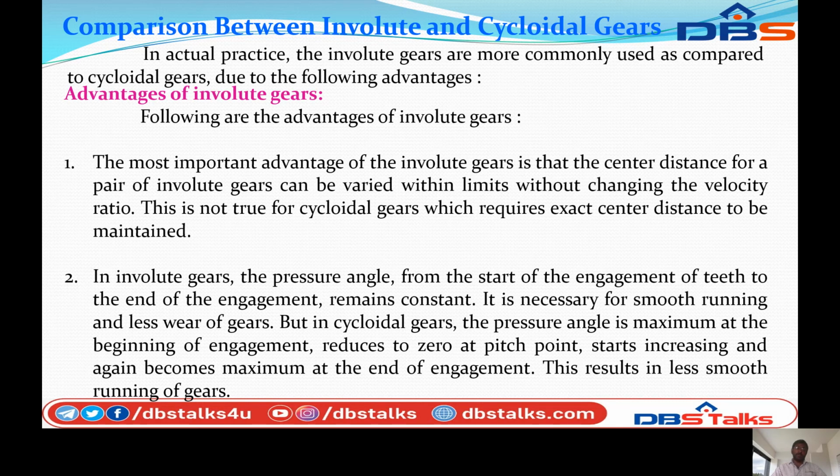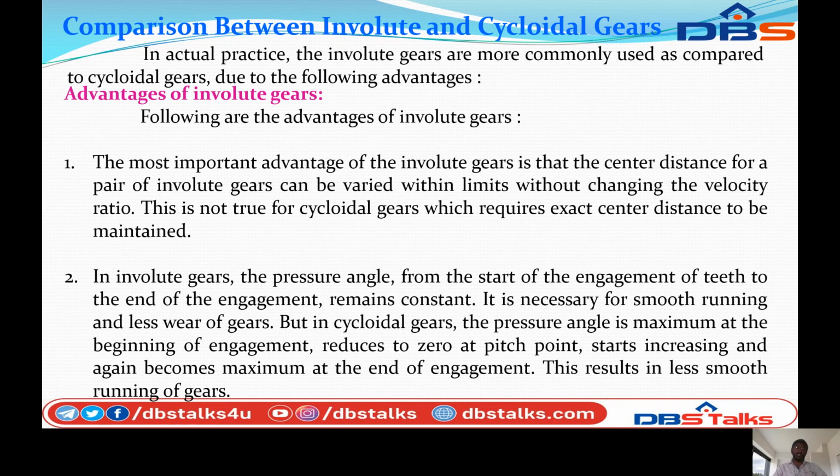In the involute gear, the pressure angle from the start of the engagement of the teeth to the end of the engagement remains constant. It is necessary for smooth running and less wear of the gear. But in the cycloidal gear, the pressure angle is maximum at the beginning of the engagement, reduces to zero at the pitch point, starts increasing again, and becomes maximum at the end of the engagement. This results in less smooth running of the gear.